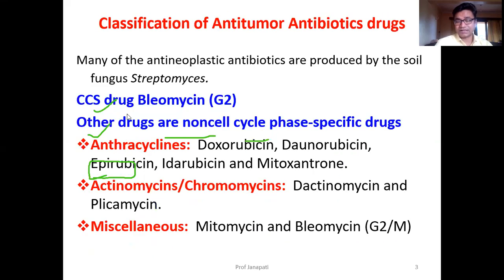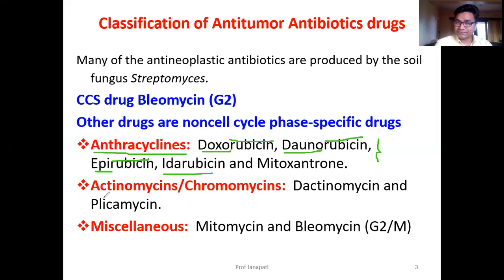First, let us learn the classification of drugs. You can classify them based upon chemical structure. Anthracyclines: doxorubicin, daunorubicin, epirubicin, idarubicin, mitoxantrone. All these are from the anthracyclines.